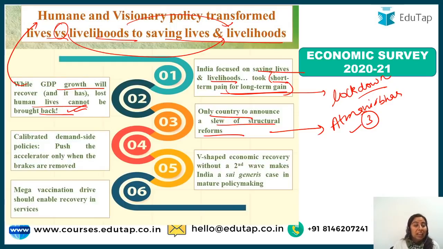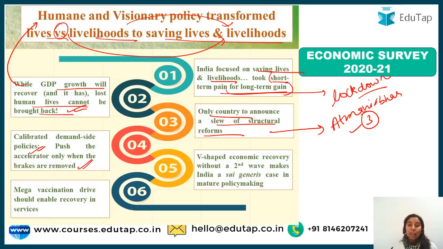Then it says calibrated demand side policies. KV Subramaniam ji gave this example that the accelerator should only be pushed when the brakes are removed. If you are applying the accelerator and the brakes are on, it is of no use, rather it does harm to the vehicle, your car basically. The same example he applied here, that we did not do this, rather we did not wait for the demand side to come up and then bring the policy, right? This is a very important thing. You have a descriptive paper in your RBI exam specifically, so you can mention this example and quote this particular thing.